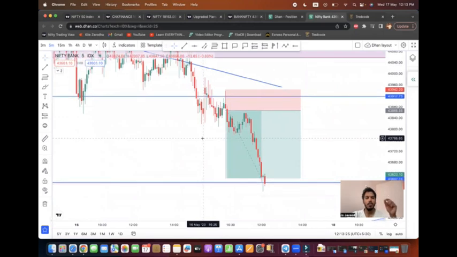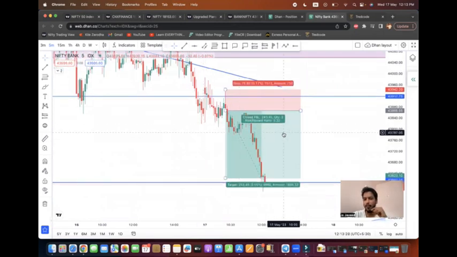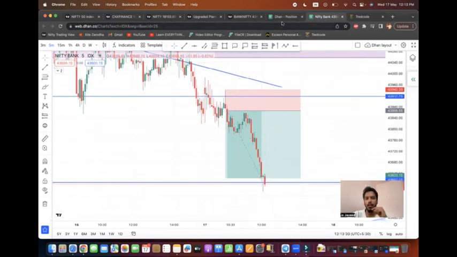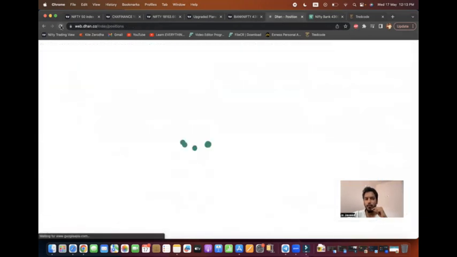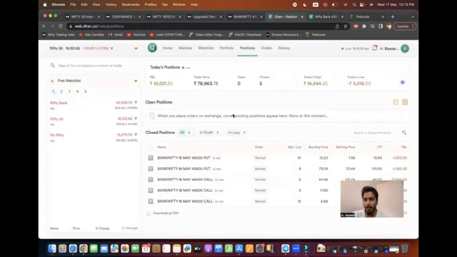You can see over here, today I have booked a very good profit of 1:3 risk to reward ratio. Let me show you my positions over here. I have booked almost 12K in a small account, which I have made only for showing live trading purposes only. I am unable to show big accounts.